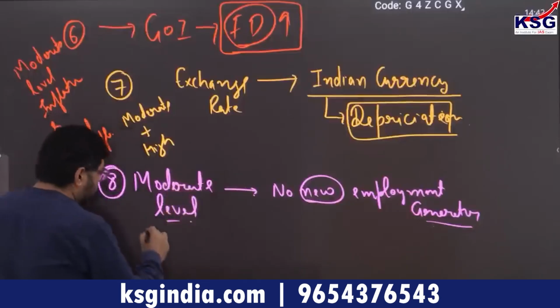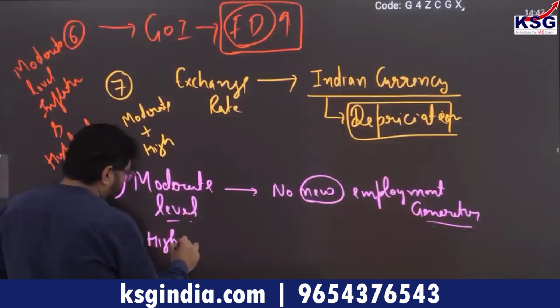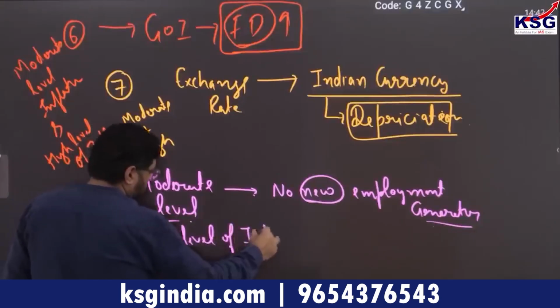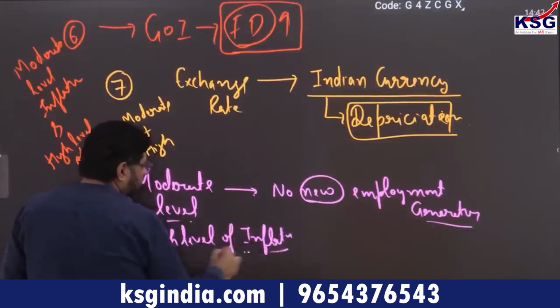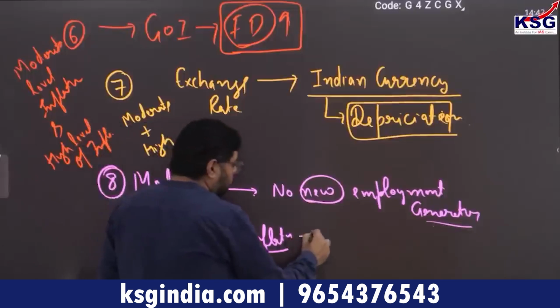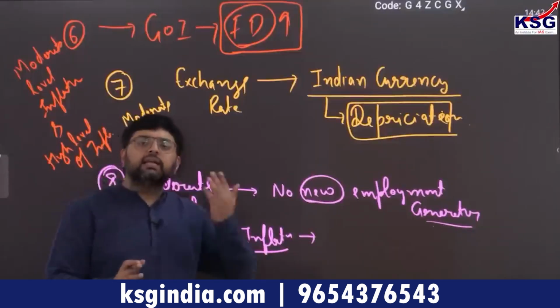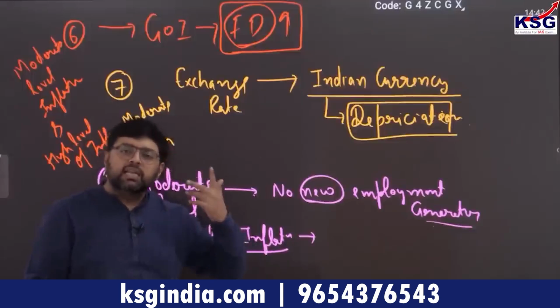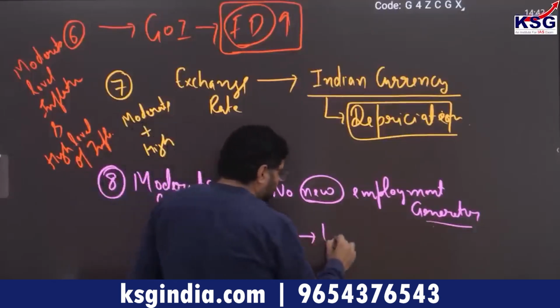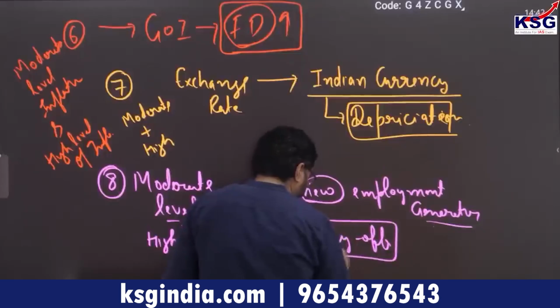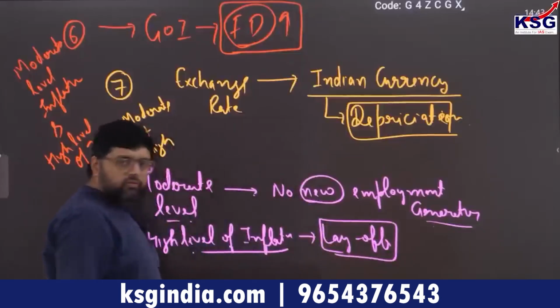But whenever there is high level of inflation, you will see that the existing employees, those who are already working, get unemployed. Okay, so you can say layoff. Clear?